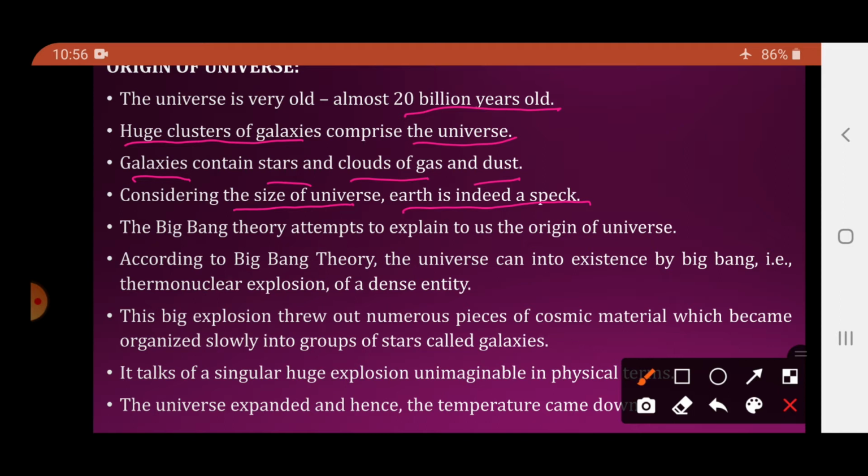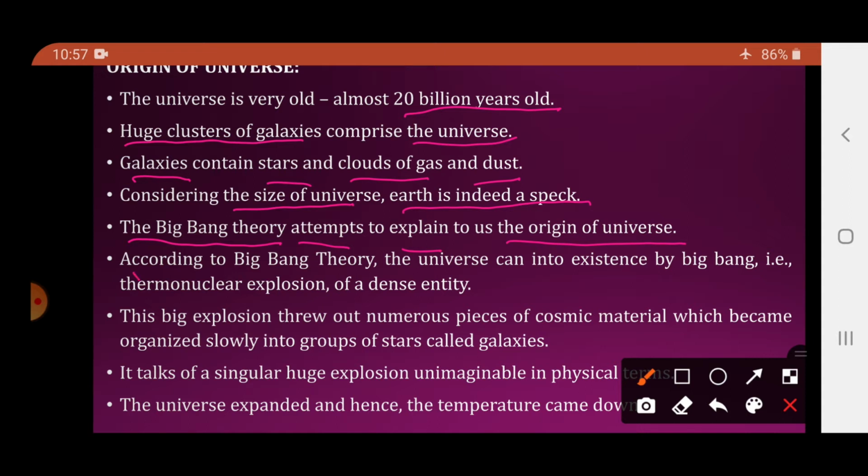Now, how the origin of the universe took place is explained on the basis of the Big Bang theory. The Big Bang theory attempts to explain the origin of the universe. The widely accepted theory which explains the origin of the universe is the Big Bang theory. Now what is this Big Bang theory?